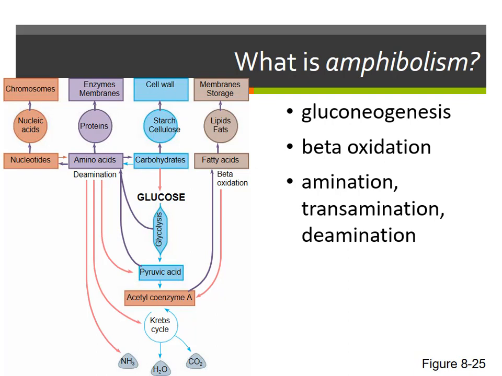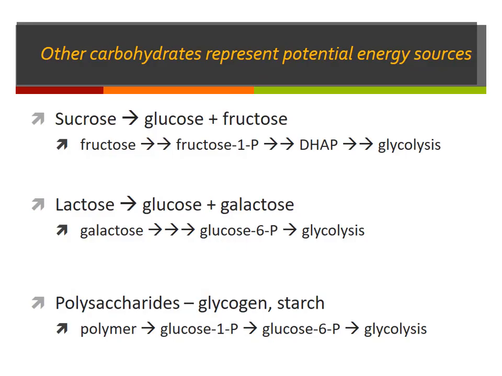Now, amination, transamination, and deamination, I'll talk about that in a second, because those don't necessarily mean using amino acids, although we can. We can use other sugar sources and run them into glycolysis just by converting them around.